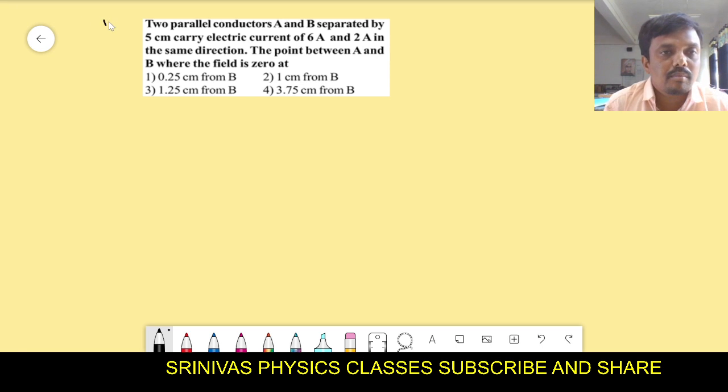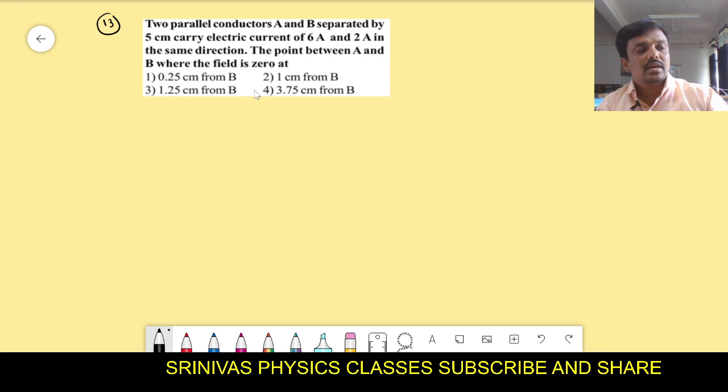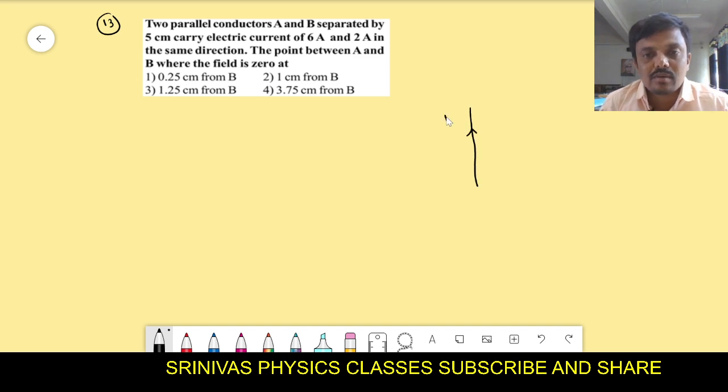Problem number 13 is that two parallel conductors A and B separated by a distance of 5 centimeters, right? Carrying current of 6 amperes and 2 amperes in the same direction. The point between A and B where the field is 0. You first draw the diagram if anything is there. For example, this is the first wire carrying current 6 amperes. This is the second wire, carrying the current 2 amperes in the same direction. The point between A and B where the field is 0.